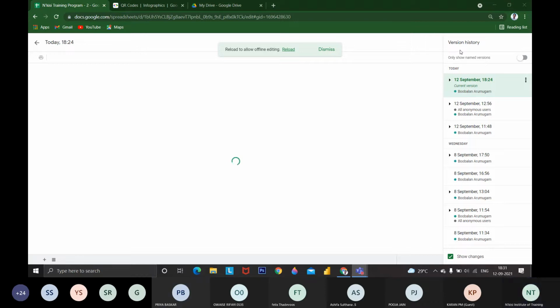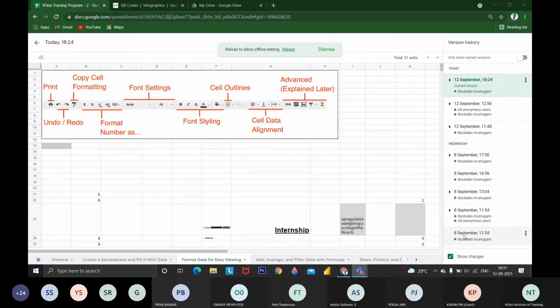Yes, sir. Can I get any? Yes. Like I have created this sheet on September 8th. I get some voice. Hello. Yes, I get my name, still loading, Bhubalan. On the right side, I'm saying. Are you getting the right side? Right side, September 8th, 11:34. Can you see? Yes. On the right side below.